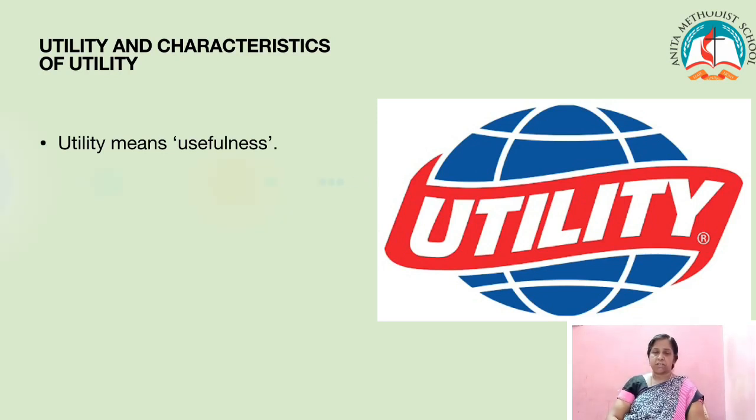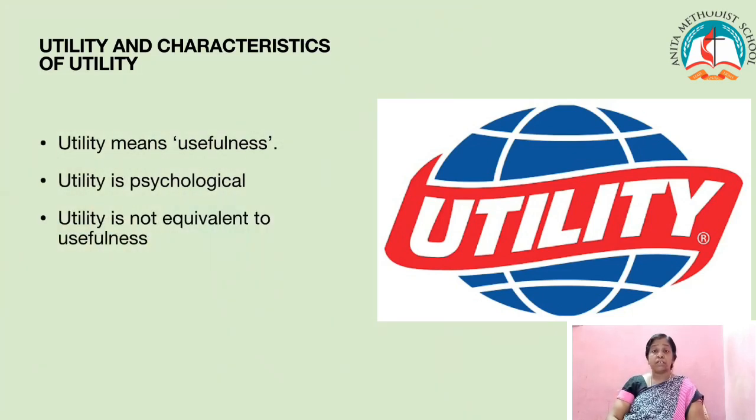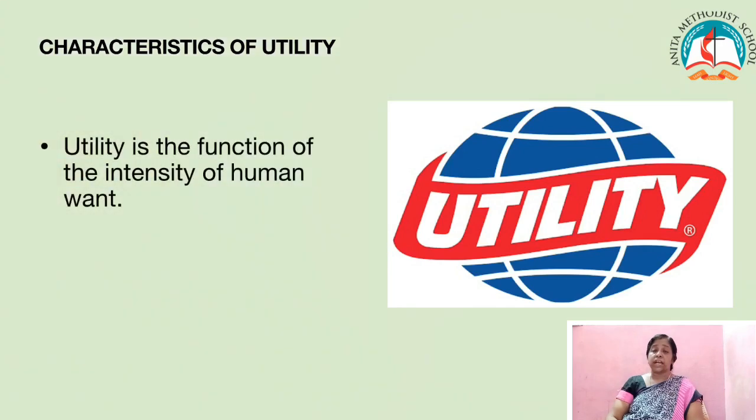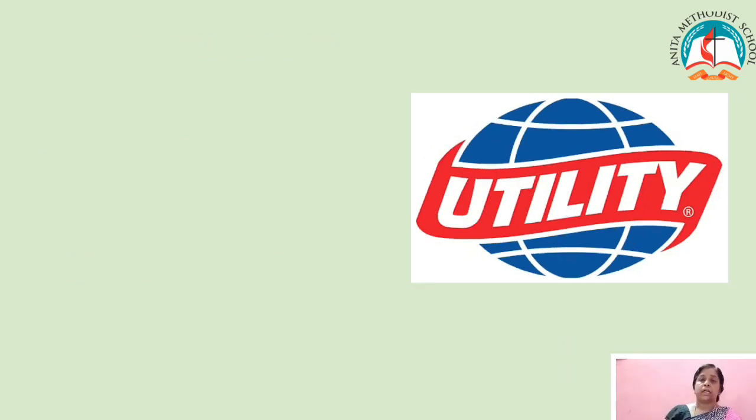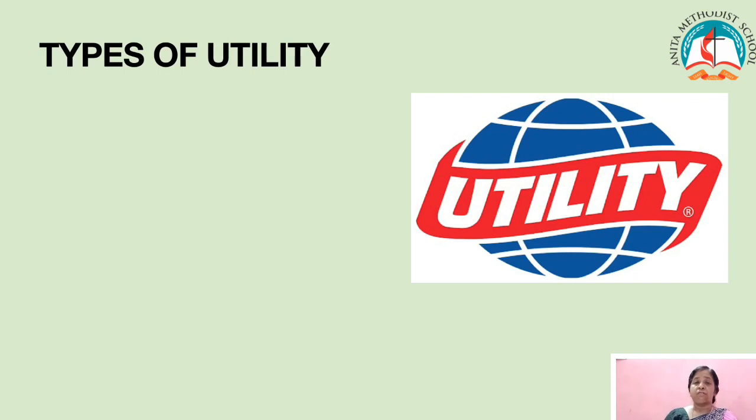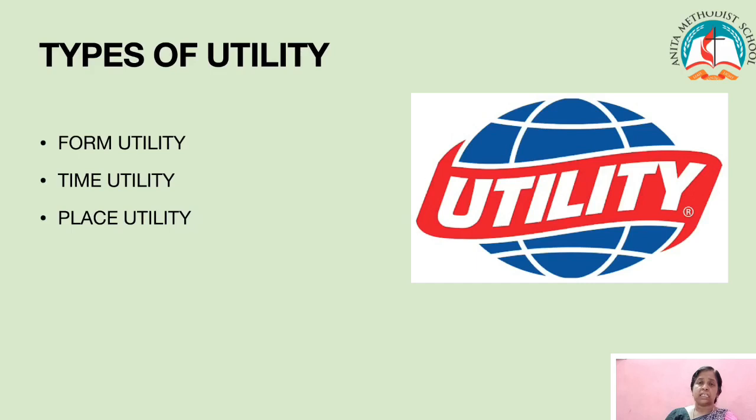Now the characteristics of utility. Utility is psychological. Utility is not equivalent to usefulness. Utility is not the same as pleasure. Utility is personal and relative. Utility is the function of the intensity of human want. Utility is a subjective concept and utility has no ethical or moral significance. These are the characteristics of utility. The various types of utilities are form utility, time utility, place utility, position utility, service utility, and knowledge utility.